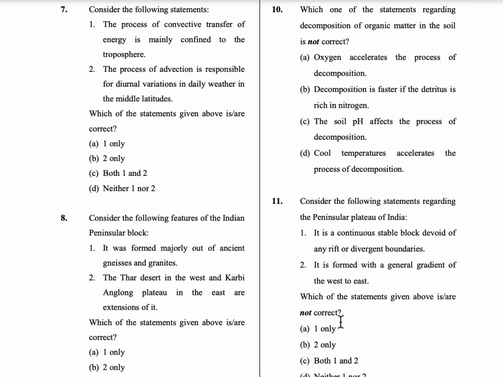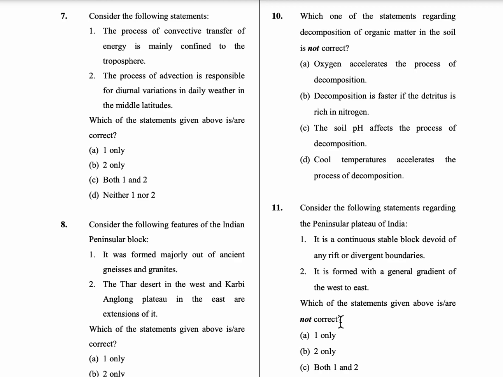Coming to the seventh question, consider the following statements. The first statement is: in the process of convection, transfer of energy is mainly confined to the troposphere.